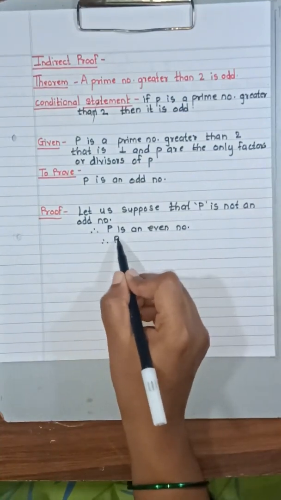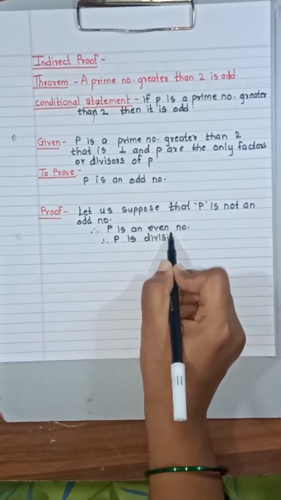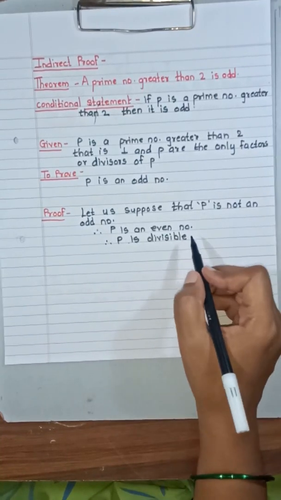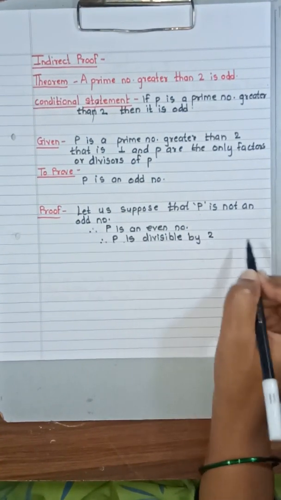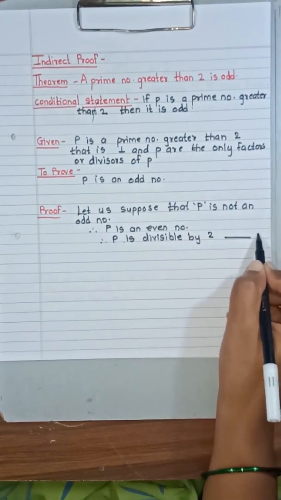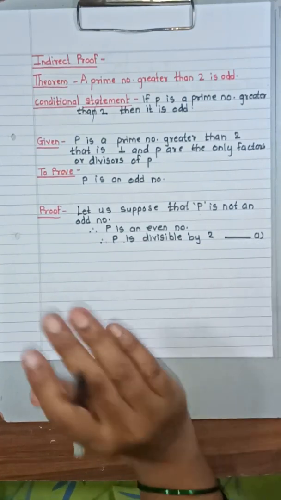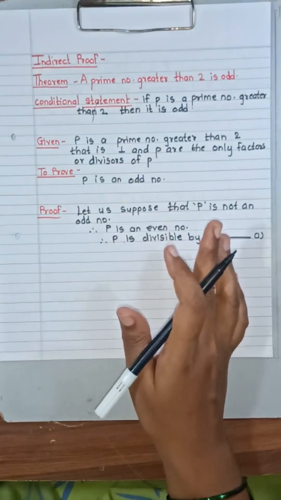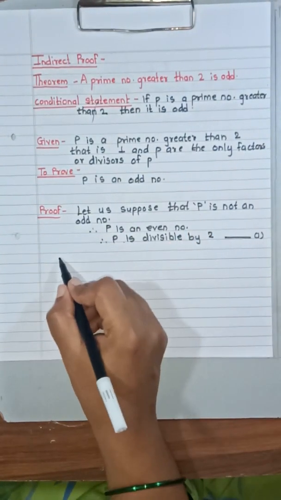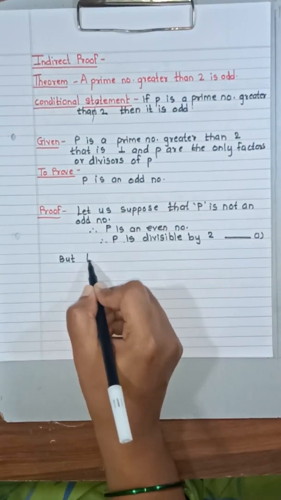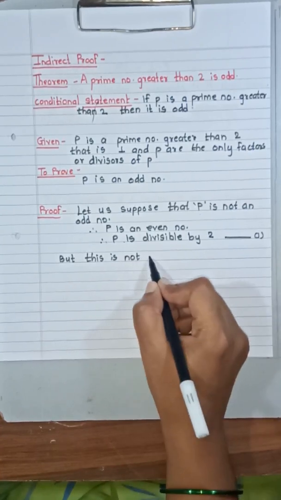Therefore P is divisible by 2. You can put this as equation 1. But this is not possible because P is a prime number.